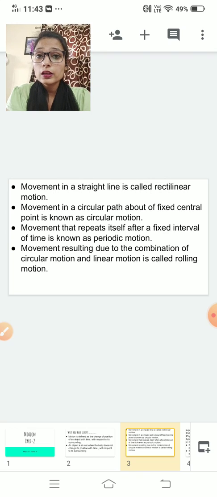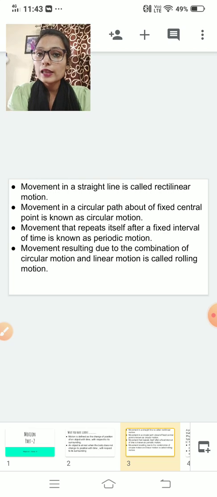We have done types of motion. There are 4 types of motion. First is rectilinear motion, second is circular motion, third is periodic motion, and the last one is rolling motion. Let us start with rectilinear motion.